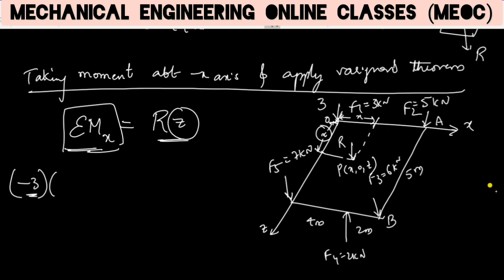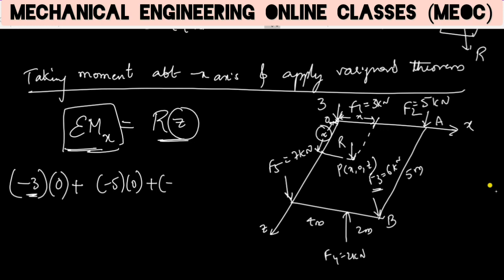The perpendicular distance of F1 to the x axis is 0, because F1 is passing through the x axis. Similarly, F2 is also passing through the x axis only, so it is minus 5 into 0. Then this is F3.